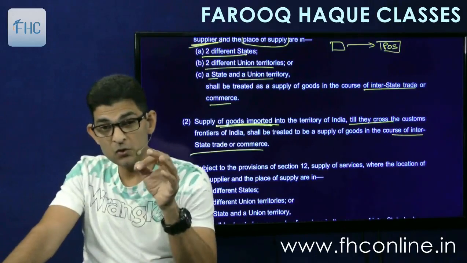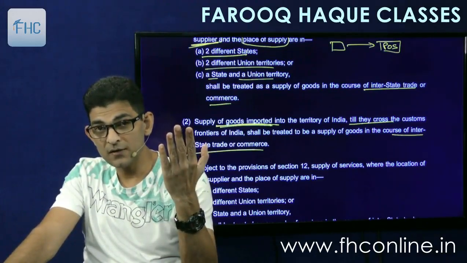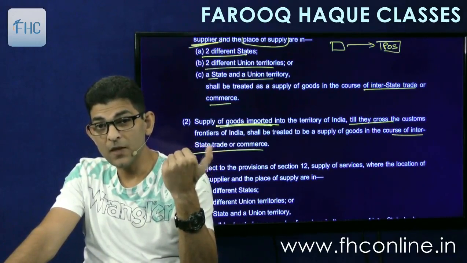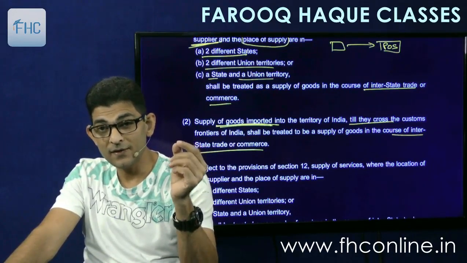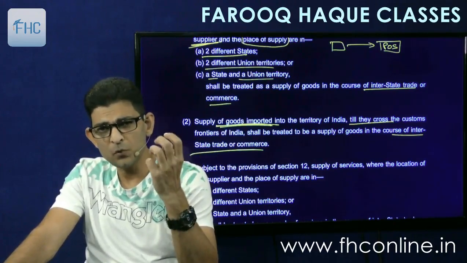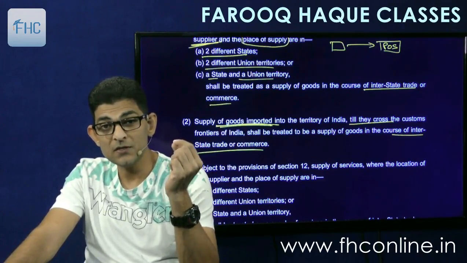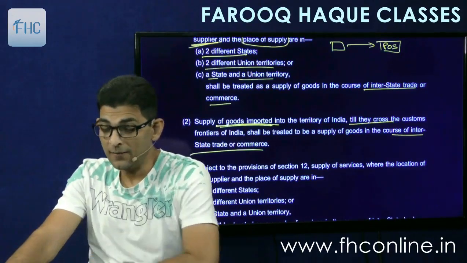Means importation of goods basically, where the location of supplier is outside India and the goods are coming into India, will be deemed to be interstate. Remember, all import transactions are deemed to be interstate trade or commerce.